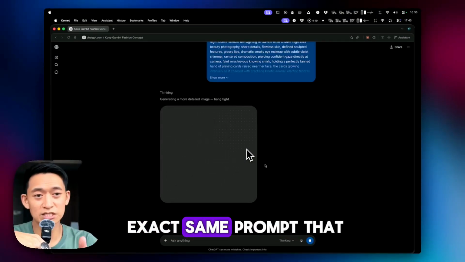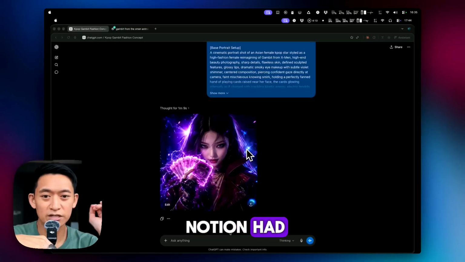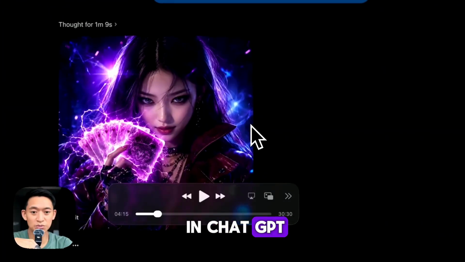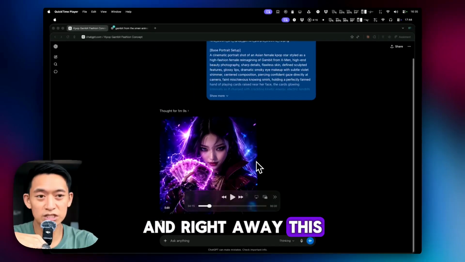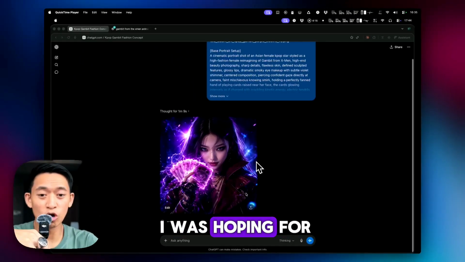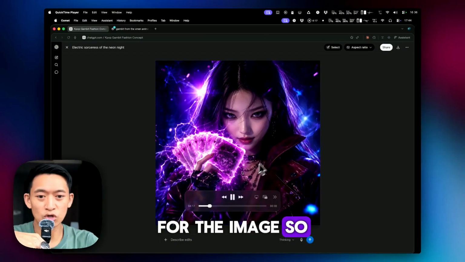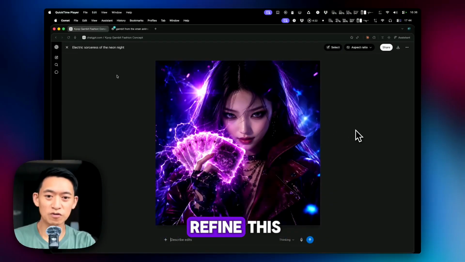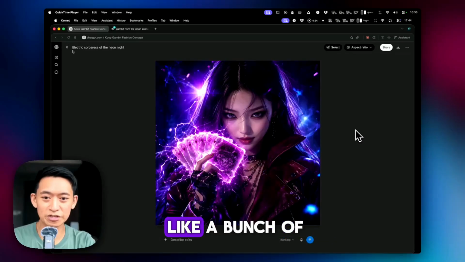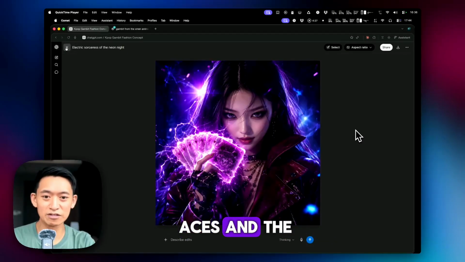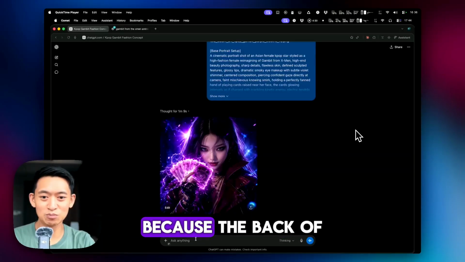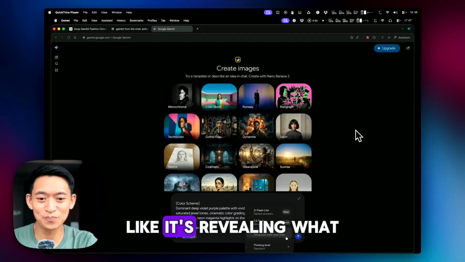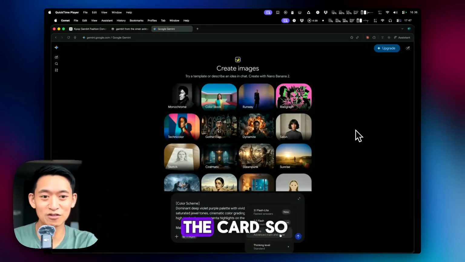So this is the exact same prompt that Notion had. Let's see what it generates from that same prompt in ChatGPT. And right away, this is way more what I was hoping for in the image. So I was like, okay, this is awesome. Now I want to refine this. Of course, it's holding a bunch of aces, and it doesn't quite make sense because the back of the card has the ace, like it's revealing what the card is on the back of the card.